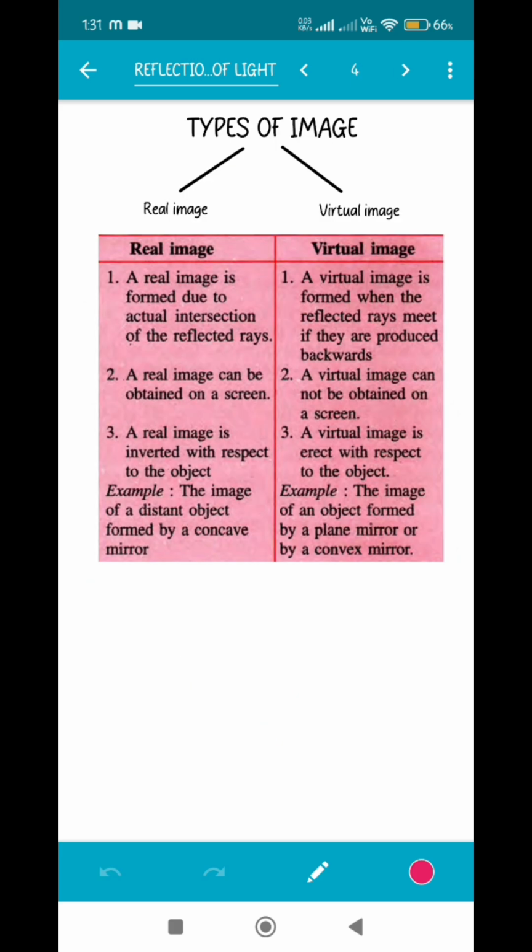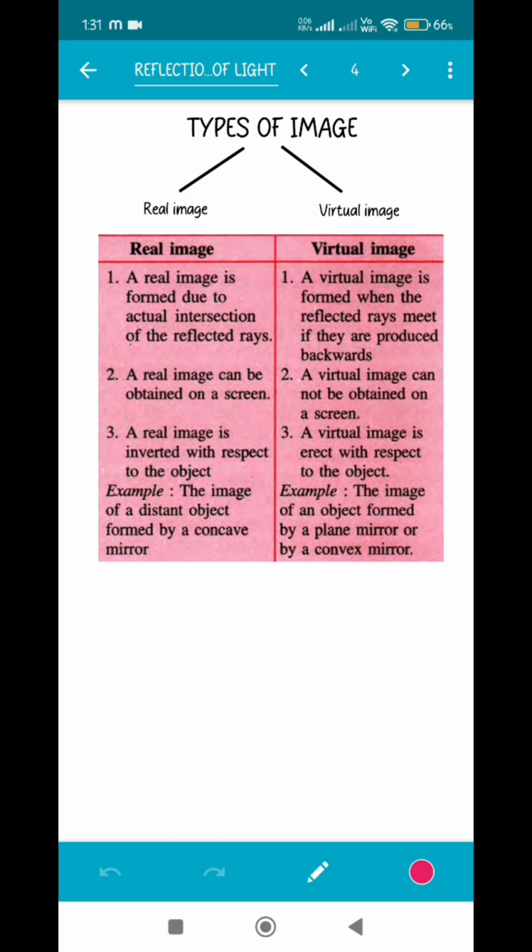Now coming to different types of images which can be formed. So there are two types of images. I guess you have a little bit idea about it. Real image and virtual image. So what is a real image and what is a virtual image? First of all, let me ask you guys a question. The image that we see of ourselves in the looking mirror, is it a real image or is it a virtual image? It is a virtual image.